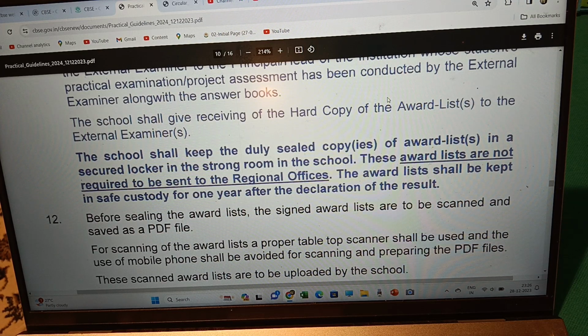These award lists are not required to be sent to the regional office. There is no need to send the award list. The marks given, we have already uploaded. The award list shall be kept in safe custody for one year after the declaration of the result.